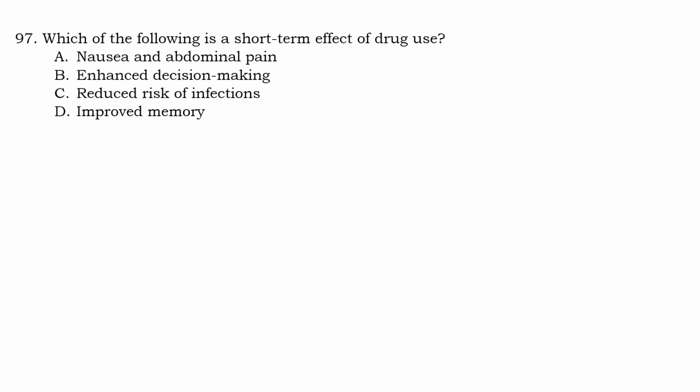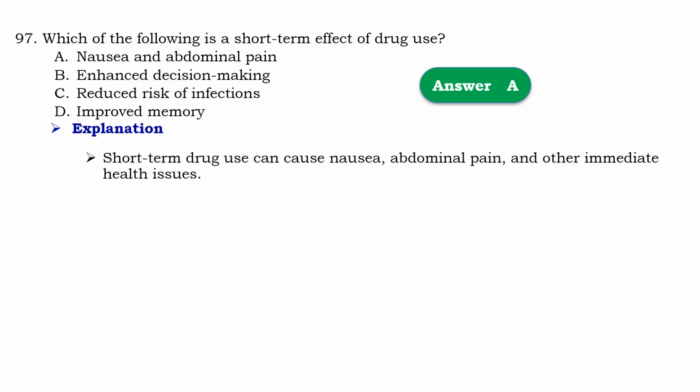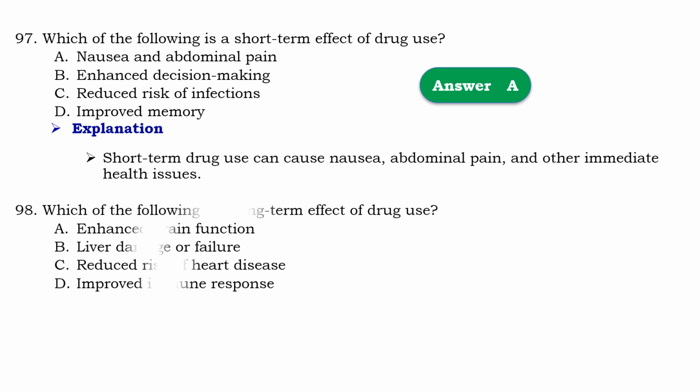Question number 97. Which of the following is short-term effect of drug use? So that should be A. Nausea and abdominal pain. Means that short term drug use can cause nausea, abdominal pain and other immediate health issues.